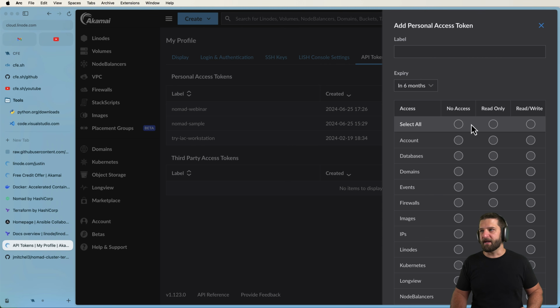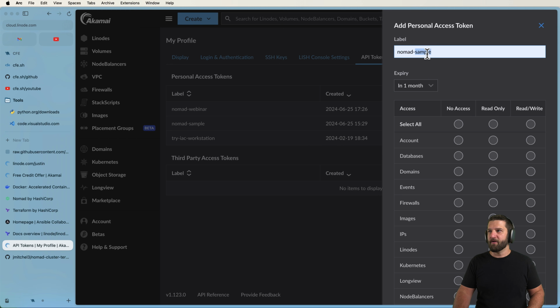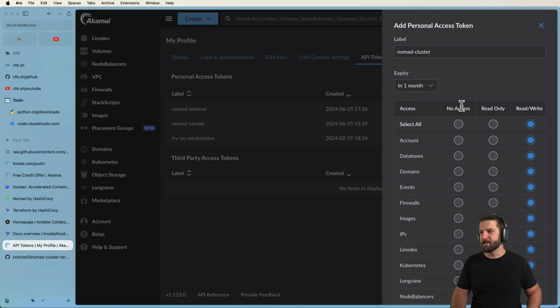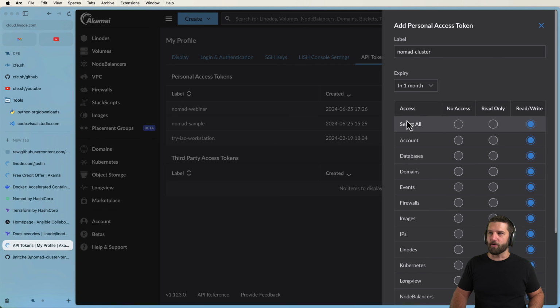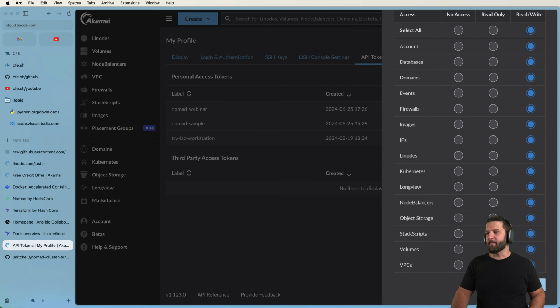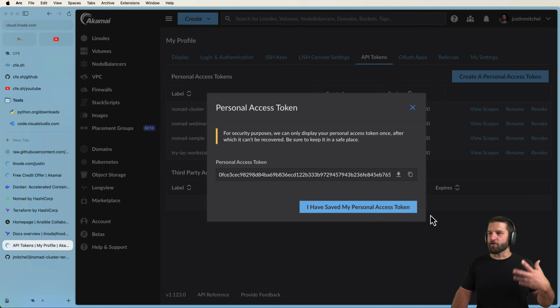Now, I do recommend limiting access as much as possible. In our case, I'm going to just go ahead and have my Nomad cluster in here, have all read and write. Do go through what you need and what you don't need. Some of these things you might not need, like stack scripts or account access, but do keep in mind that the errors will show up if you do not have permission when you try to do it on your Terraform account. So what you see right here is my personal access token.